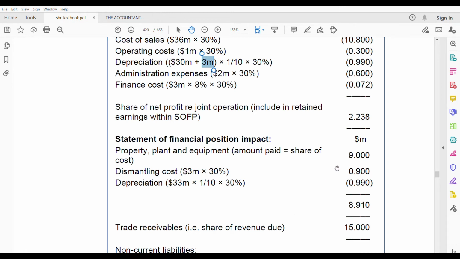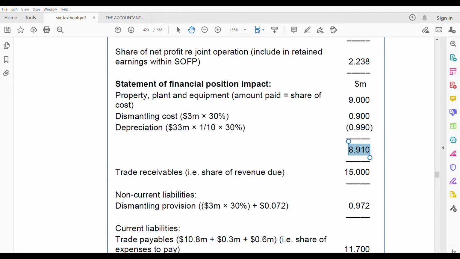So 3 million into 30%. Then depreciation we have to take out of 33. We are saying we are taking this 3 million plus this 30, therefore 33 million, 1 divided by 10 because useful life is 10 years, into 30%, minusing it, and the carrying amount. Then we have receivable. What is the trade receivable? Did they give the share already? $15. And dismantling provision, remember, it comes under non-current liabilities.